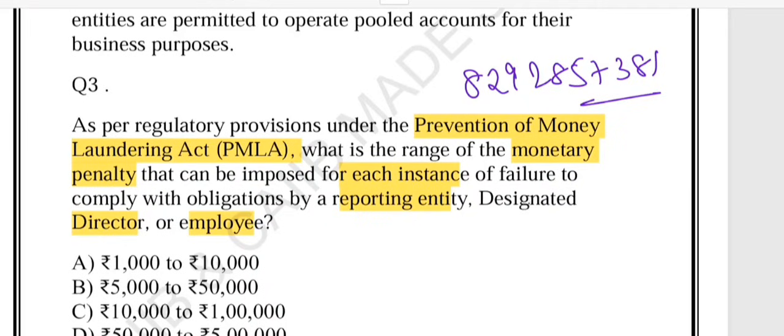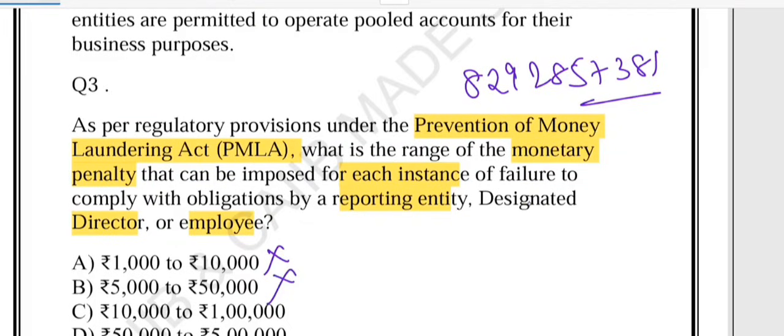So let's start with option A. This is wrong. Why? Because this looks small, right? But it is wrong. The law is much stricter. Just imagine if a big bank failed in compliance, a penalty of 1,000 rupees would be nothing. So this option underestimates. What about 5,000 to 50,000? This is incorrect. It's still too low compared to what the law actually prescribes.